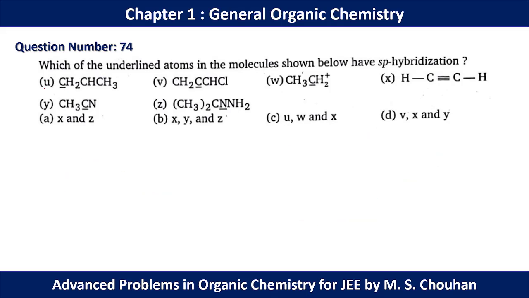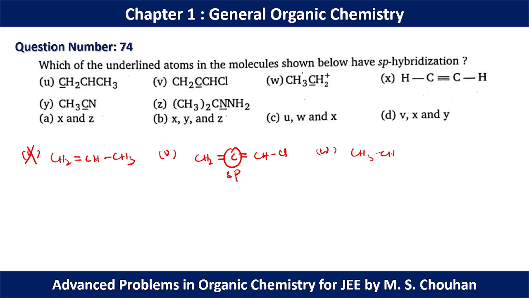Question number 74. In U, we can draw the structure like this: CH2 double bond CH3, and we don't have any sp carbon in this case, so we can remove option U. In V, we can draw the structure like this: CH2 double bond C double bond CHCl. Here we have one sp carbon present. In structure W, we have CH3 CH2 plus.